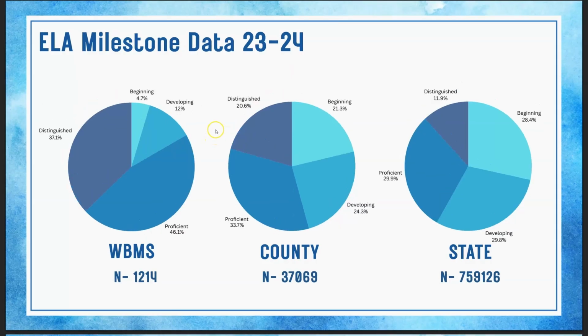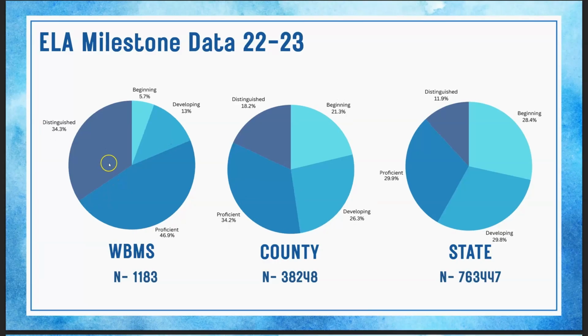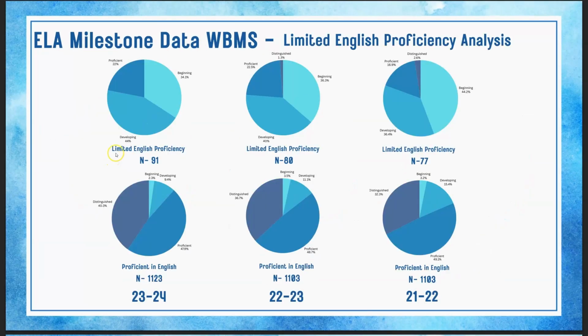So we'll get more steady data and be able to form better conclusions the further we get from that pandemic disruption. But it's important to note in the last 3 years, we have had a significant uptick in distinguished proficiency, which is scoring a 4 on the CCRPI data.